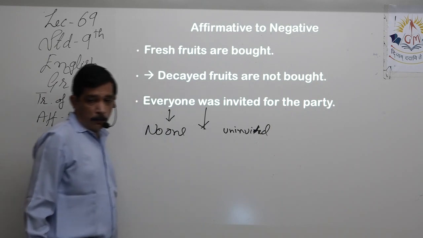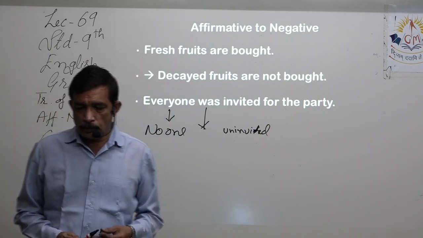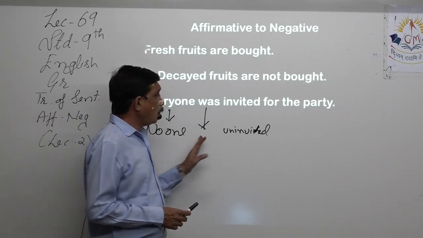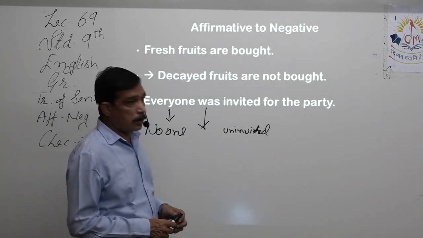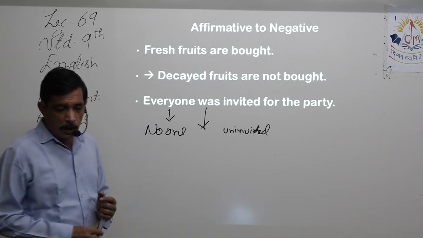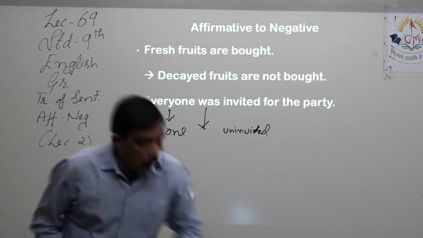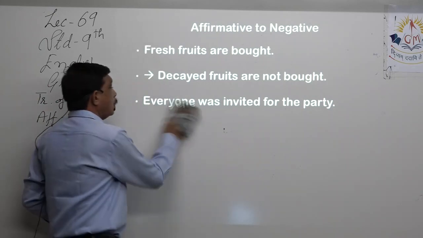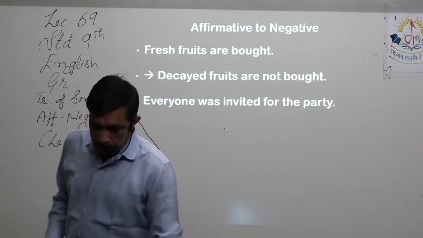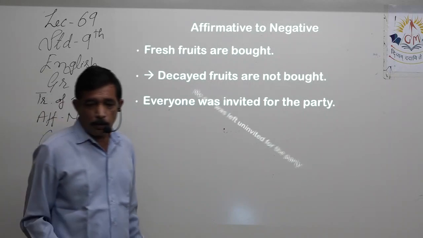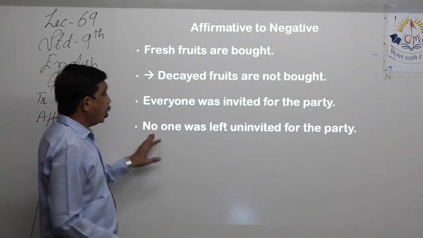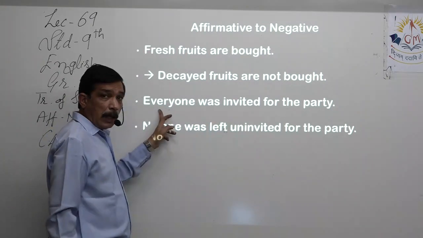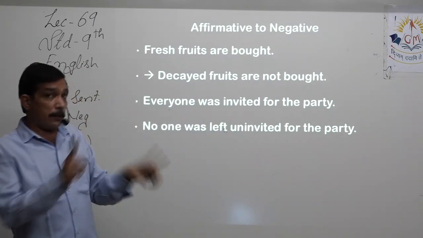That is one way of doing it. Yes, but if I say no one was uninvited for the party, grammatically we are still a little bit wrong, right? Because of the formation of the sentence. Yes, the correct way of doing it is no one was left uninvited. Here everyone means no one was left.